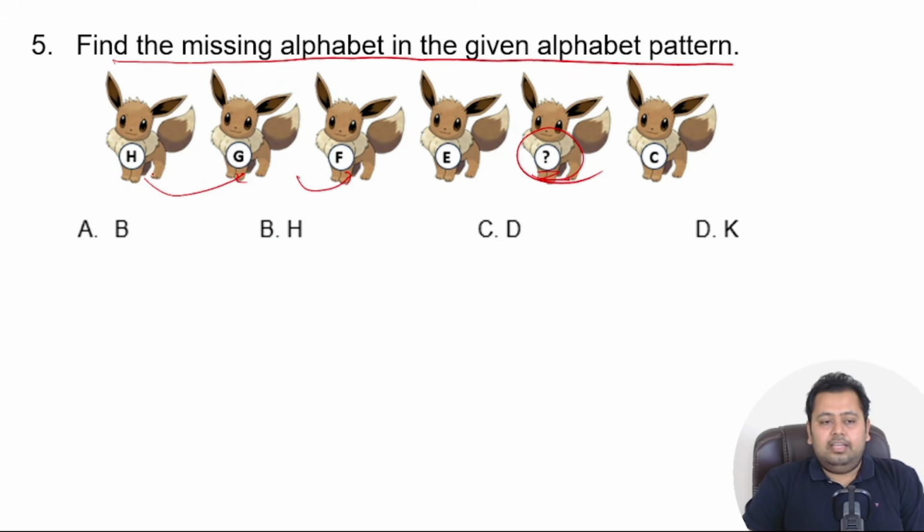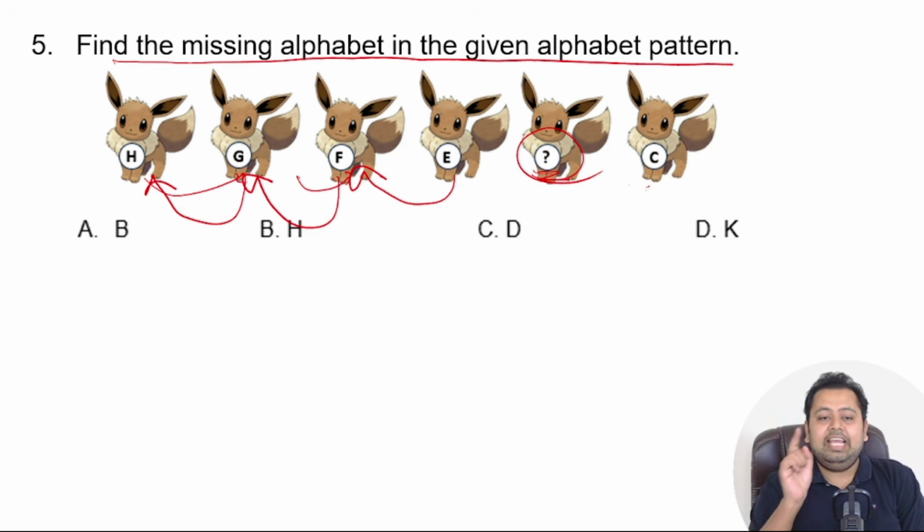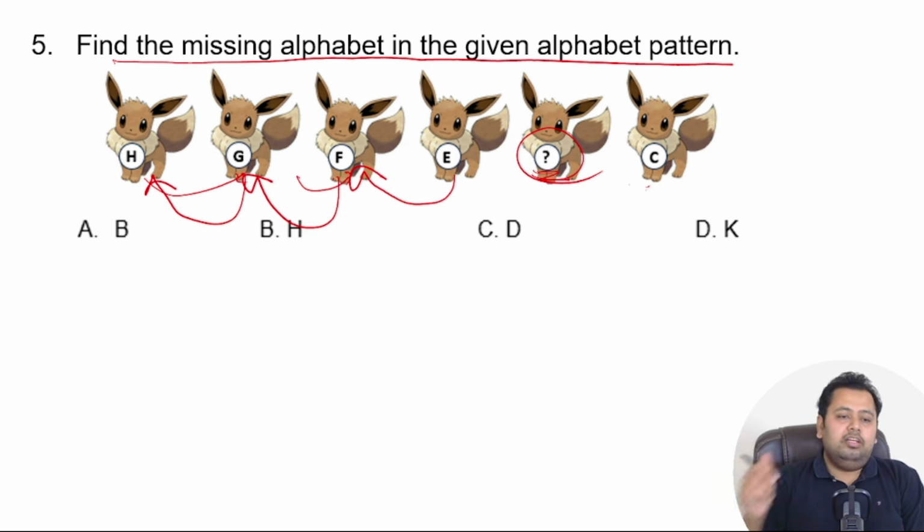So you can see here that the alphabets are actually in the reverse order. So we know that it is A, B, C. So after C, then it should be something. So you see E, F, F, G, G, H, right? A, B, C, D, E, F, G, H. So you see the alphabets are actually written in the reverse order.